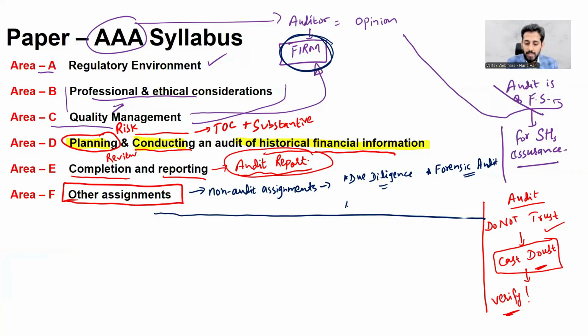Another one is that, now let's say for example, I am the company and I need a loan. So I went to the bank and I asked for the loan. Now the bank has the equal right to ask me what I will be doing with this $50 million. So I am claiming to the bank that I will invest this amount in the textile company or wherever. So the bank is asking me for the prospective financial statements. I mean forecasted financial statements. So I have prepared them. Now let's say for example this is my forecasted financial statements, right?